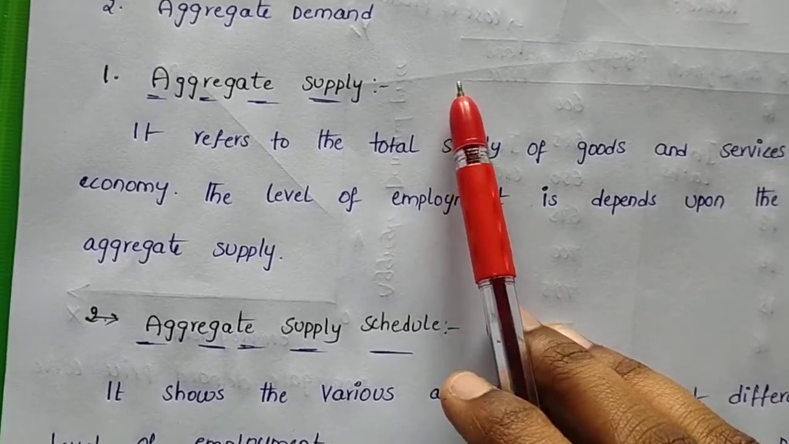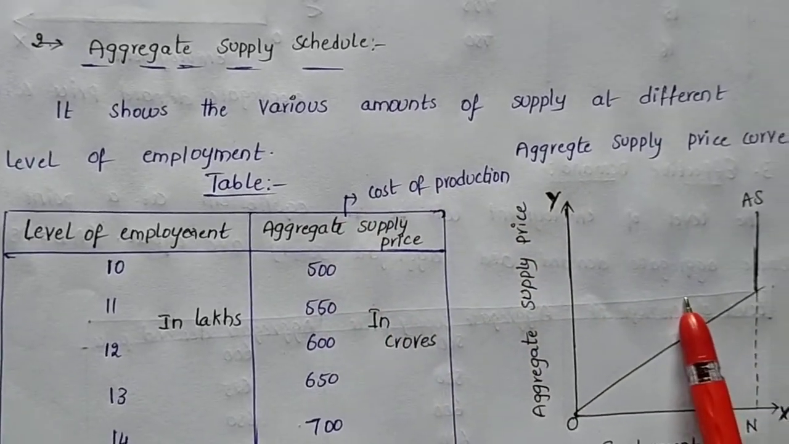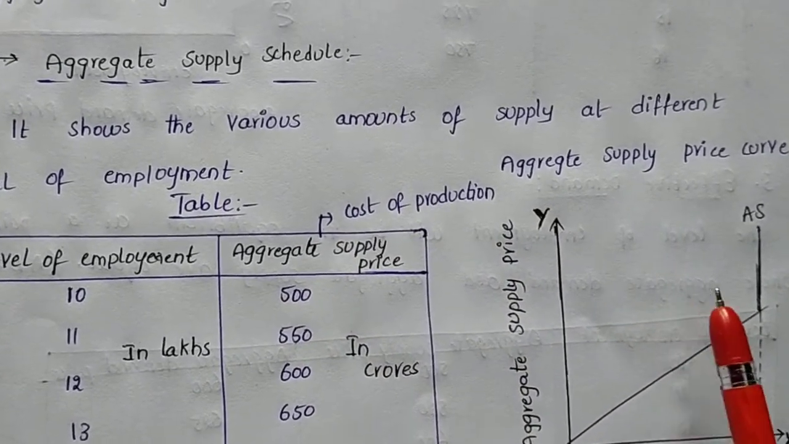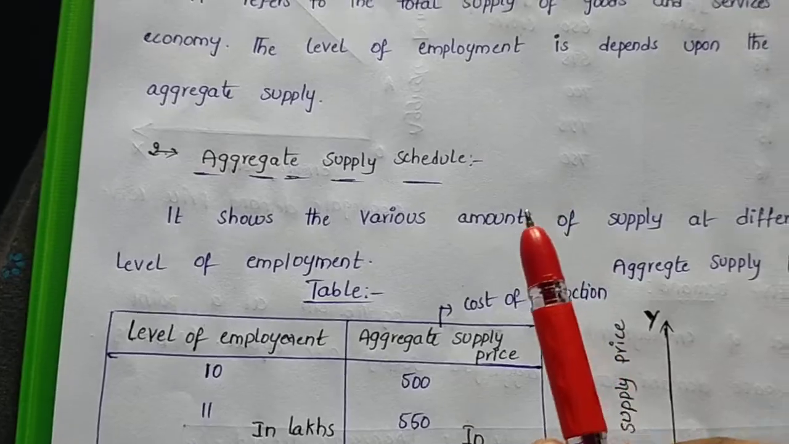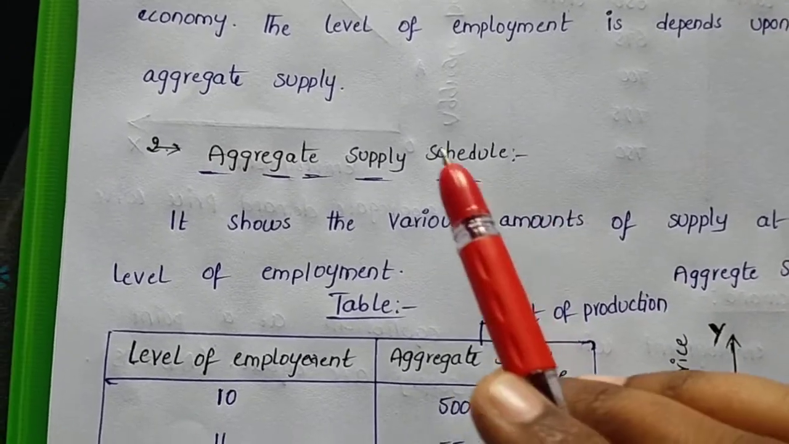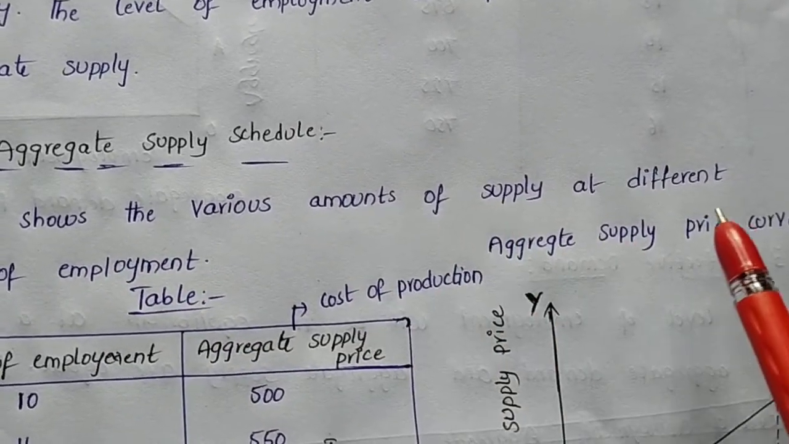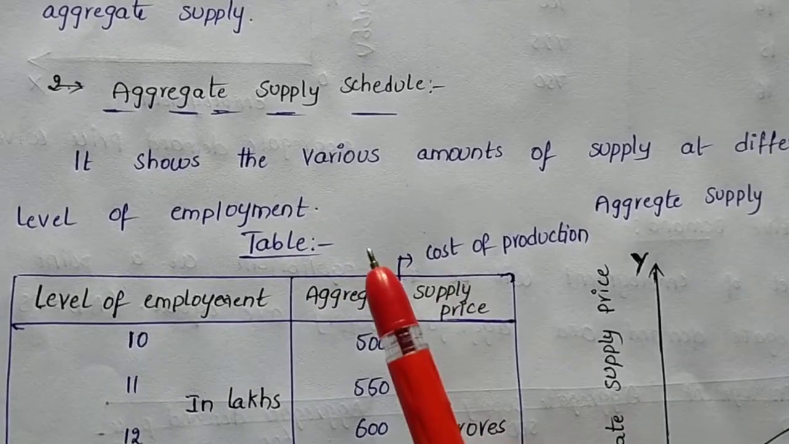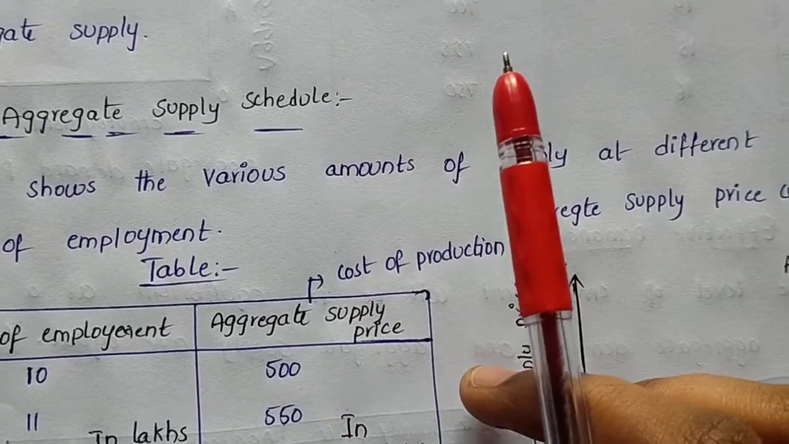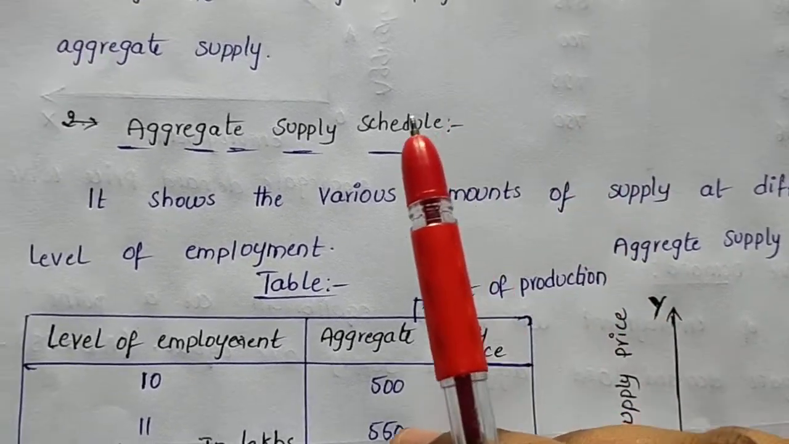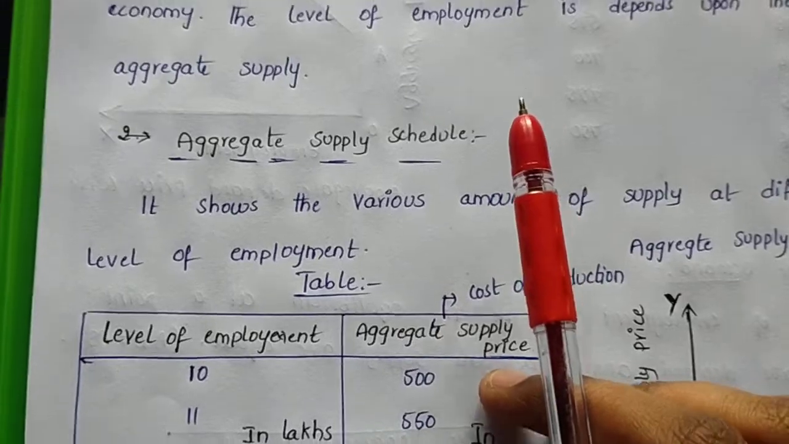To understand aggregative supply fully, we want to know about the aggregative supply schedule and the graph, the aggregative supply curve. After that we can clearly understand aggregative supply. What is meant by the aggregative supply schedule? This schedule shows the various amounts of supply, meaning total supply, at different levels of employment. It means different costs of production. This is called the aggregative supply schedule.